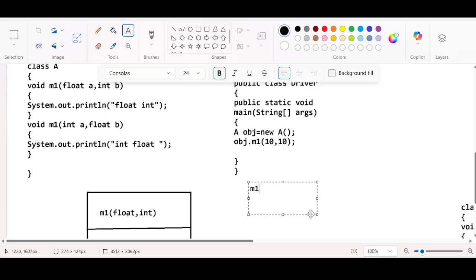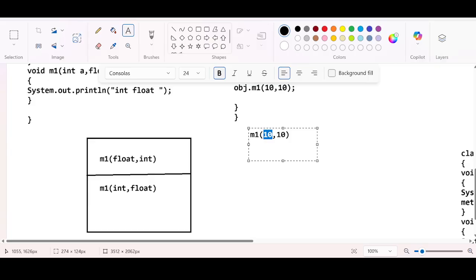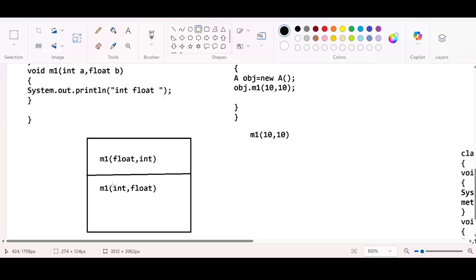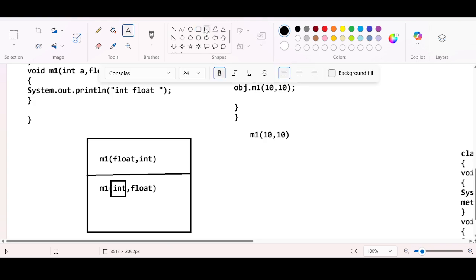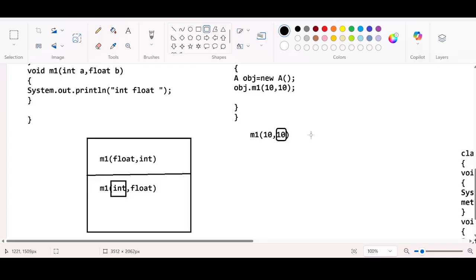You're calling m1 and passing 10, comma 10. Definitely there is no doubt that you're passing 10 here. So the matching of the first parameter has been found here. Secondly, you are passing 10 as the second argument.